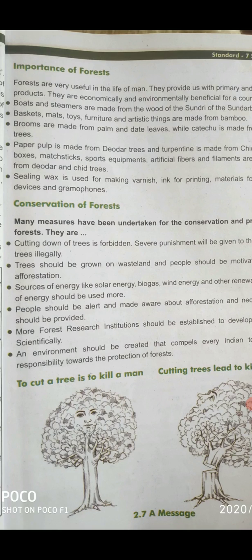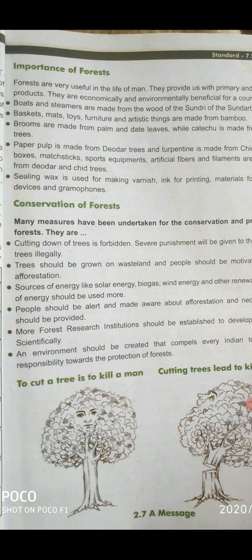Now next is conservation of forest. Many measures have been undertaken for the conservation and protection of forest. They are, see here, some points are given. Okay, read it and you will understand easily how we can conserve, or how we can save the forest.